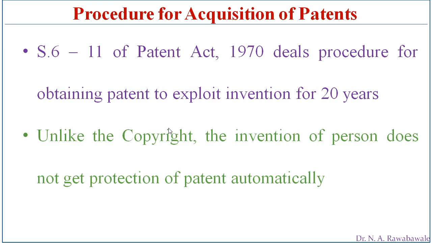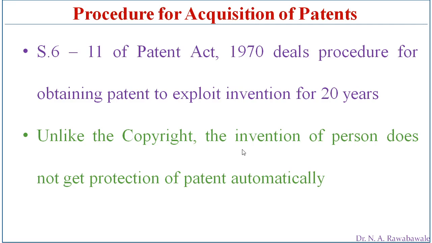In case of copyright, the copyright subsists as soon as the author writes the literature or creates the work. But an invention does not get protection automatically like copyright. The inventor has to get the patent granted.